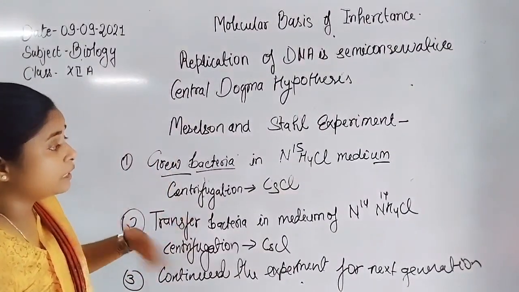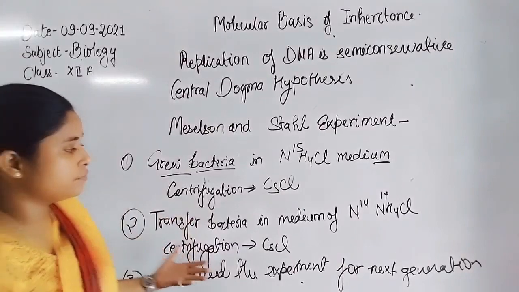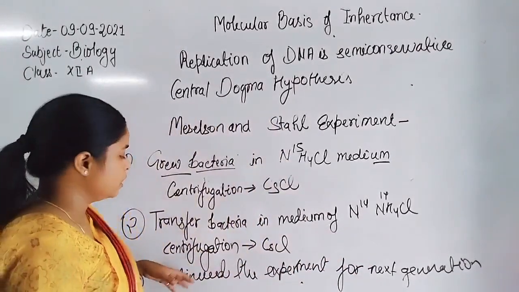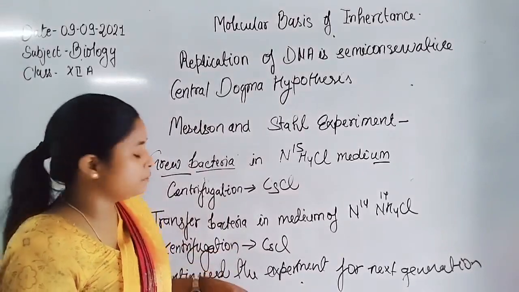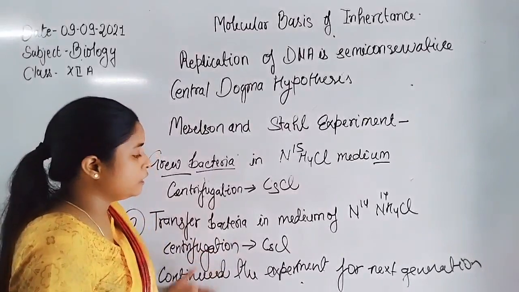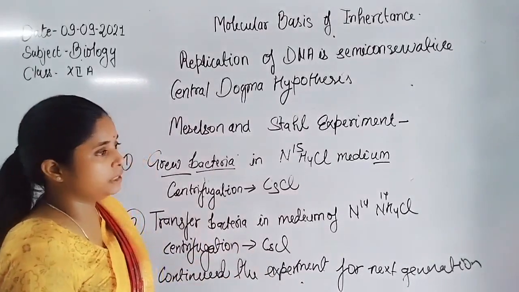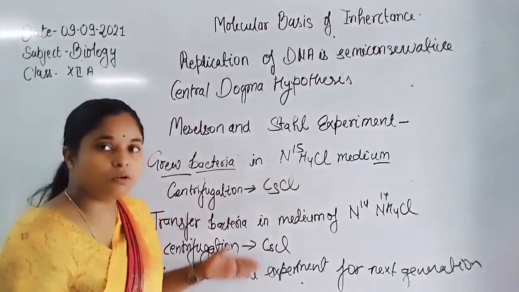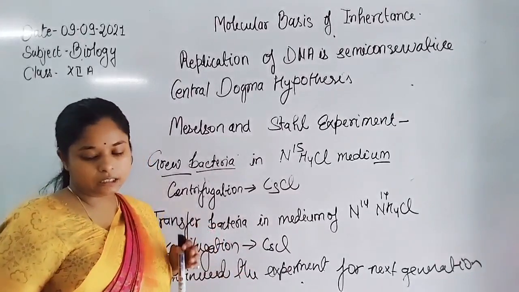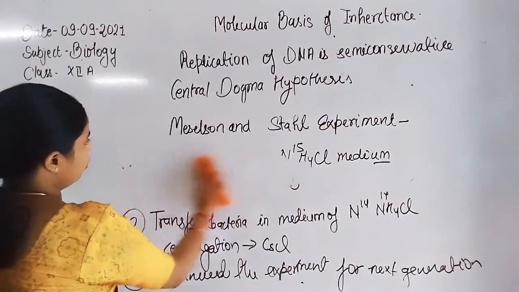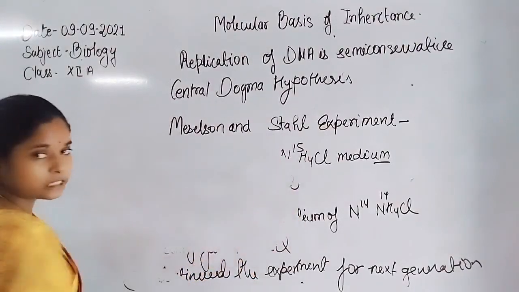Then after 20 minutes they transferred these bacteria into normal ammonium chloride with N14, and centrifugation was done in the cesium chloride medium. Then he continued this experiment, and after 20 minutes he observed the result. So let us discuss with the diagram what he did, and the overall conclusion of the Meselson and Stahl experiment.